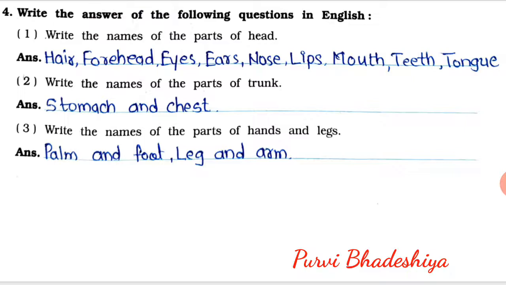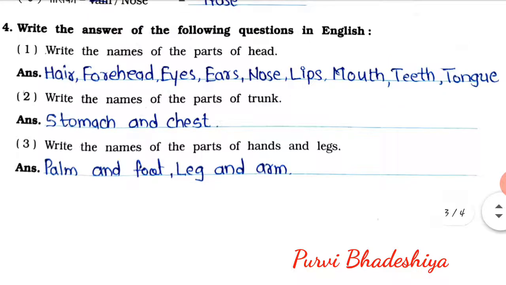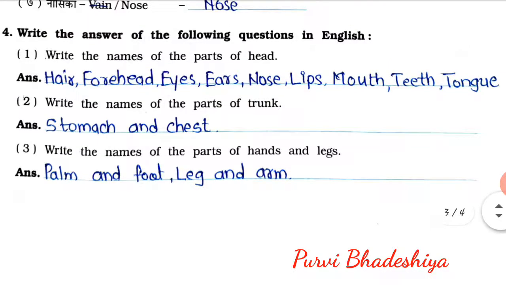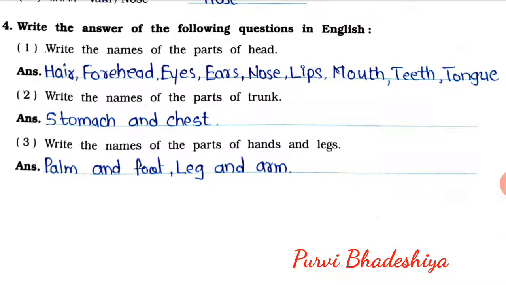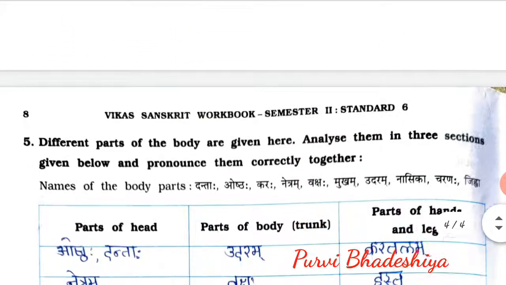Second, write the names of the part of trunk. So the answer is stomach and chest. Third, write the names of the parts of hands and legs. So the answer is palm and foot, leg and arm.